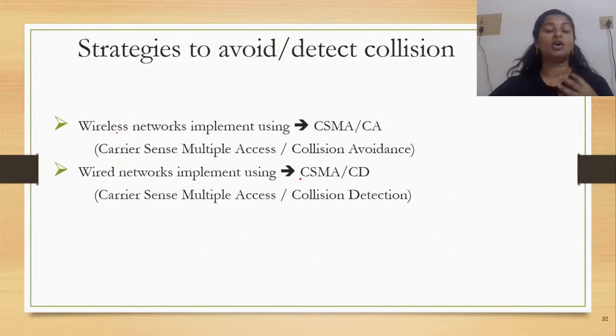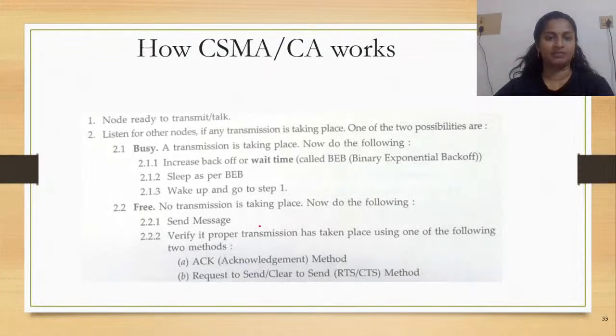It is sensing, or when there is multiple access, every time it is sensing the carrier signal, and then it is sensing if multiple devices are trying to access it. If such an access happens, we know that there is a collision. So now we're going to check how the collision can be resolved, or how it can be avoided, or how it can be detected. With respect to that, you have two things, which are CSMA/CA as well as CSMA/CD.